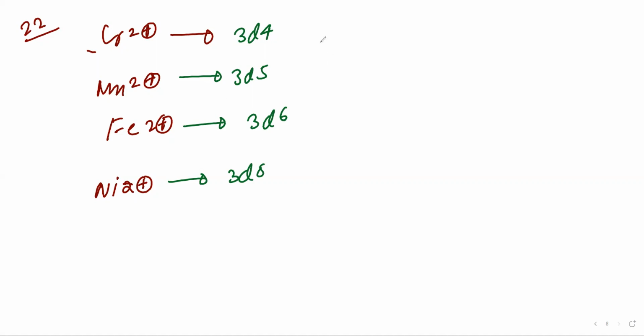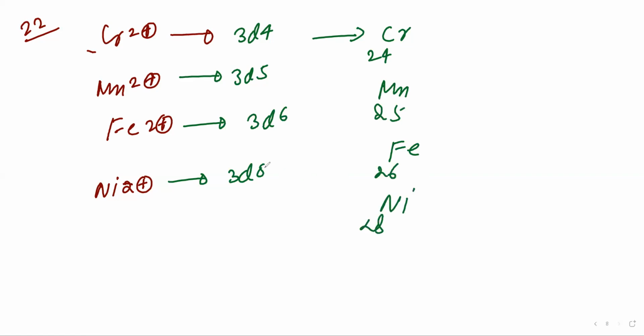For chromium the atomic number is 24, for manganese 25, for iron 26, nickel 28. So 2 electrons are lost, so it will be 4s0.